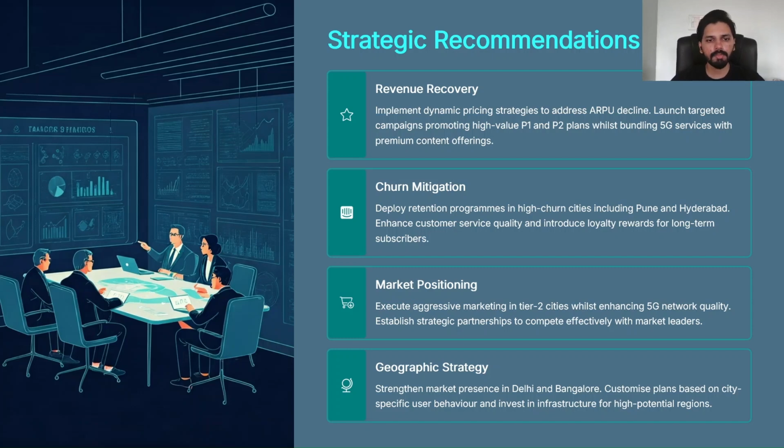The third recommendation would be market push. They should launch aggressive marketing in tier 2 cities to capture the market there, like their market leader and major rival PIO. And to compete effectively with the market leader, they should also establish strategic partnerships with other companies.